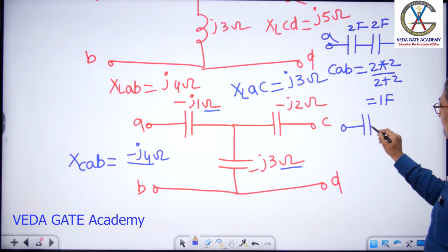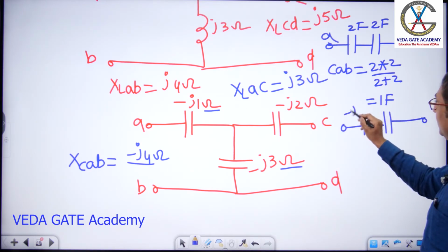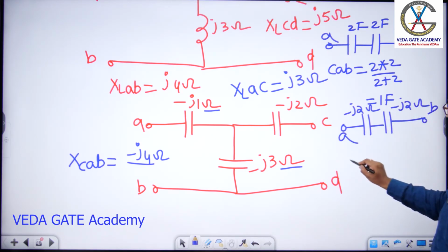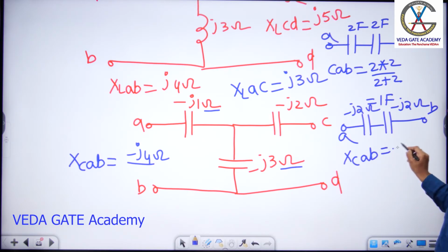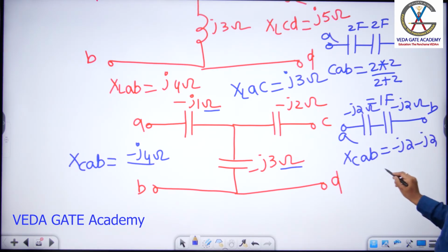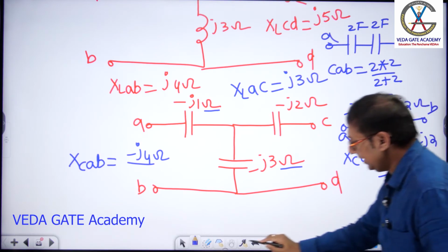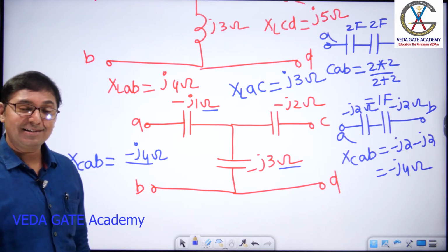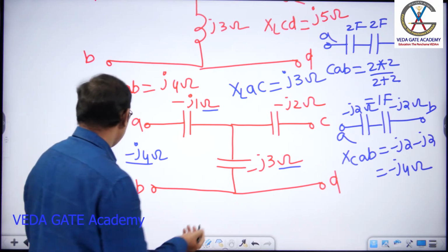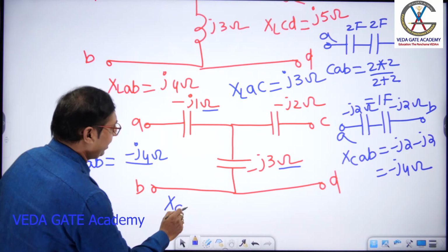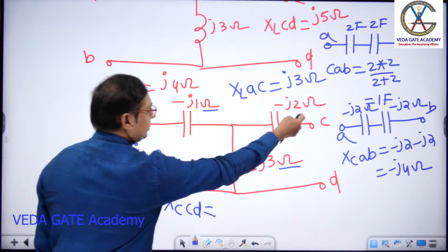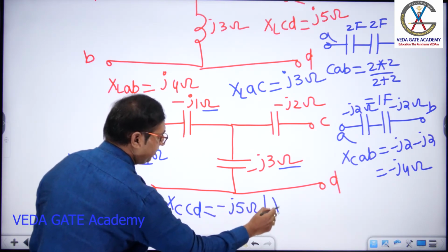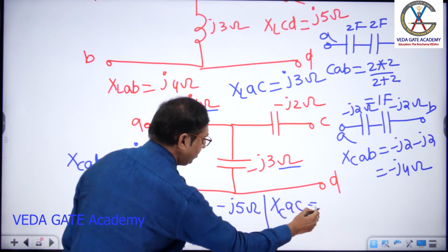Suppose the question is given in terms of ohms, minus j2 ohms and minus j2 ohms, A, B. If anyone asks me XCAB, what is your answer? Minus j2 minus j2. What is the answer, sir? Minus j4 ohms. Hope it's clear to you. Done, sir? Yes. Next question, please. Similarly here, what is XCCD, sir? These two are in series. What is your answer? Minus j5 ohms. Suppose anyone asks XCAC, what is your answer?